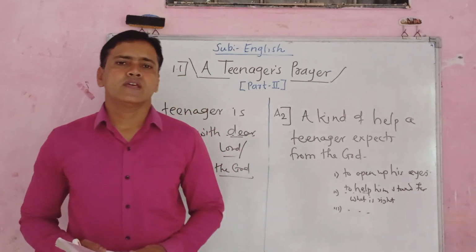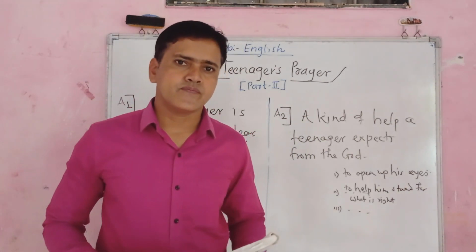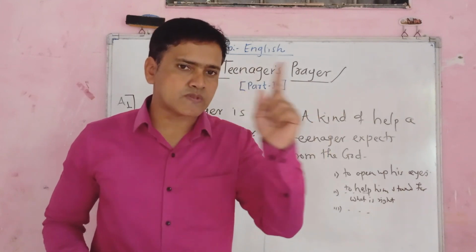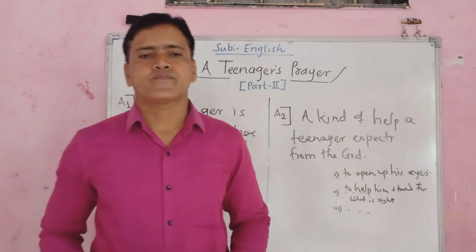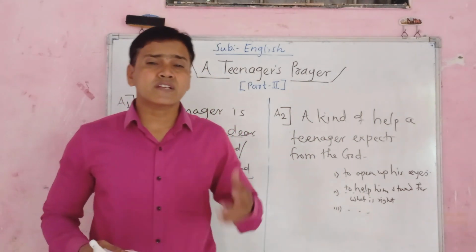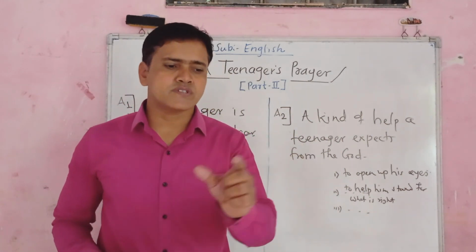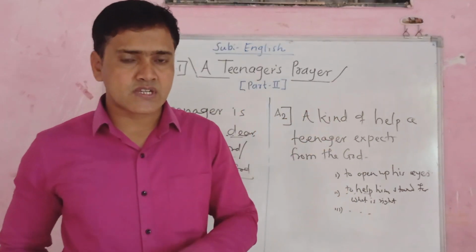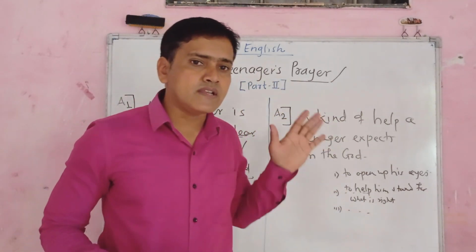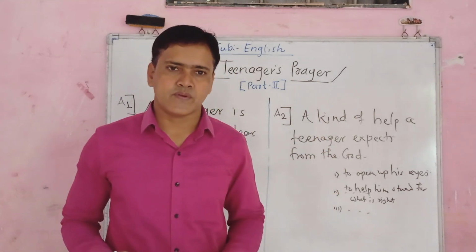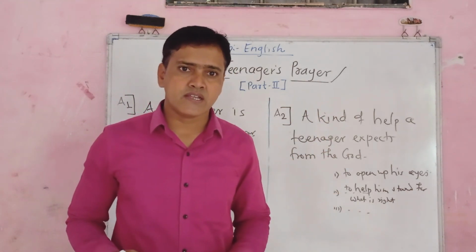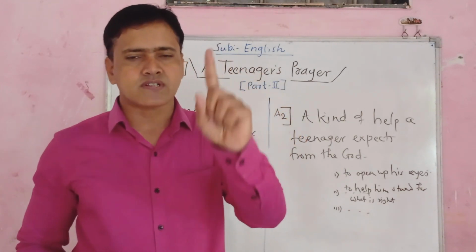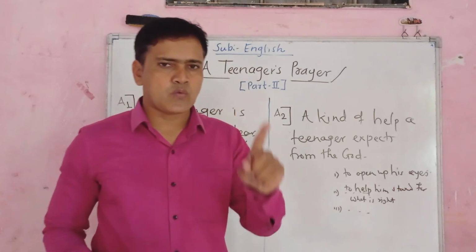Now see the meaning. In our life, many times there come two options. One of them is right and one of them is wrong. But we get confused. We can't take a decision about what is right and what is wrong. So in such a confused state of mind, the teenager needs God's help. And he says, give me that ability to stand for what is right, to say what is right.